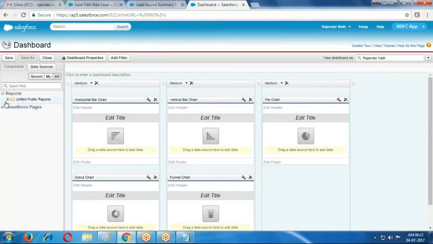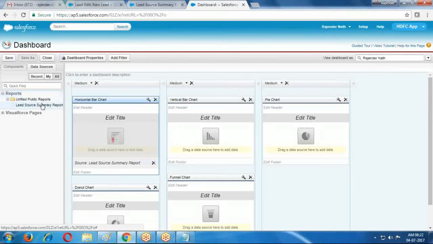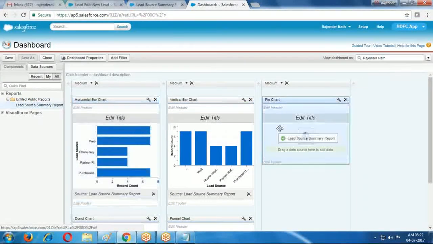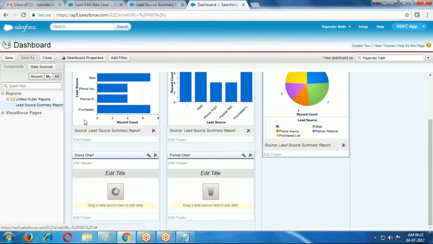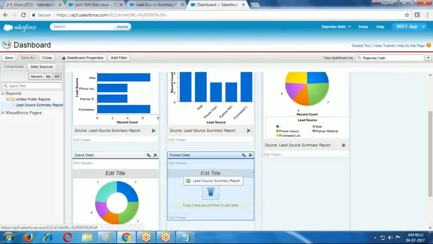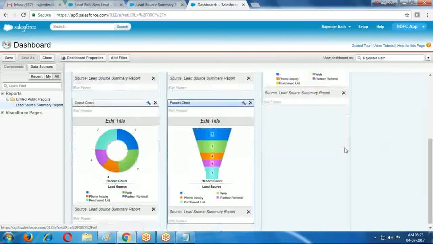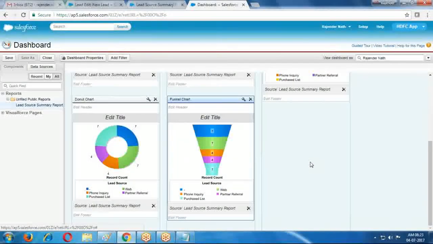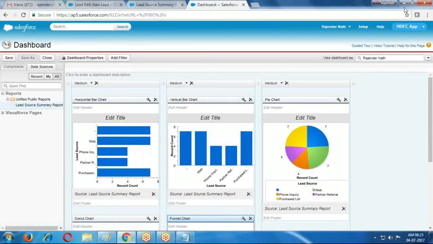There are 11 components here. We can generate the components like this. These are nothing but dashboards.